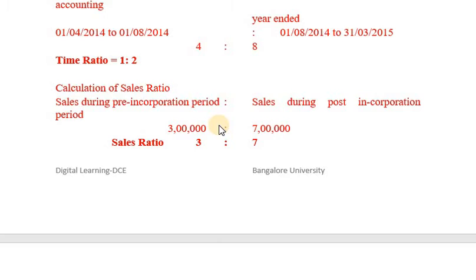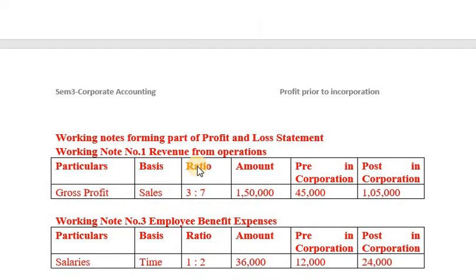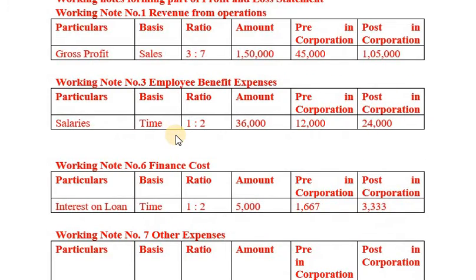In this problem, there is no need to calculate weighted ratio because there is no change in employee salary, or I can say there is no change in the number of employees. So, from the point of view of preparation of profit and loss account, in terms of profit prior to incorporation, we have two types of ratios. One is time ratio, which is known, 1:2, and sales ratio 3:7. Now, let me solve this problem based on the available information.